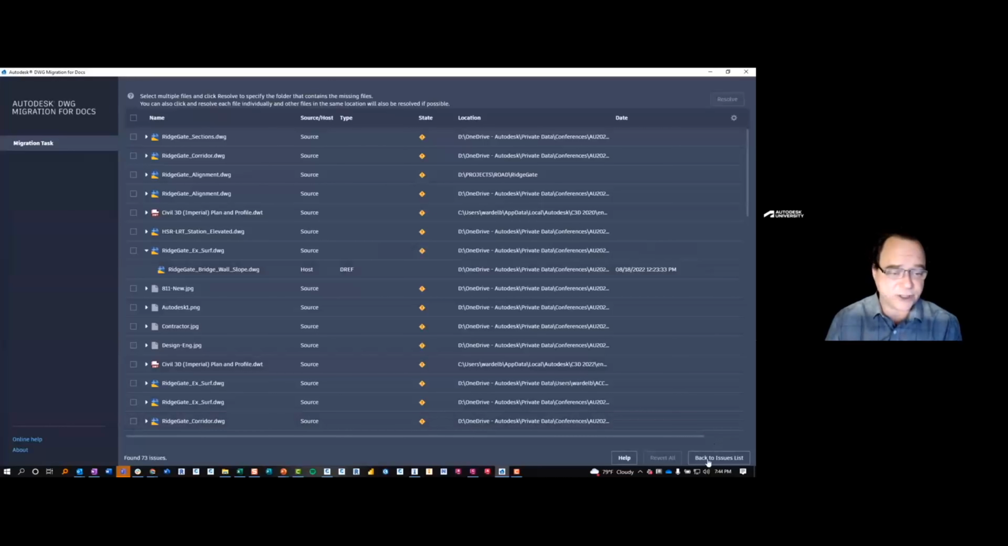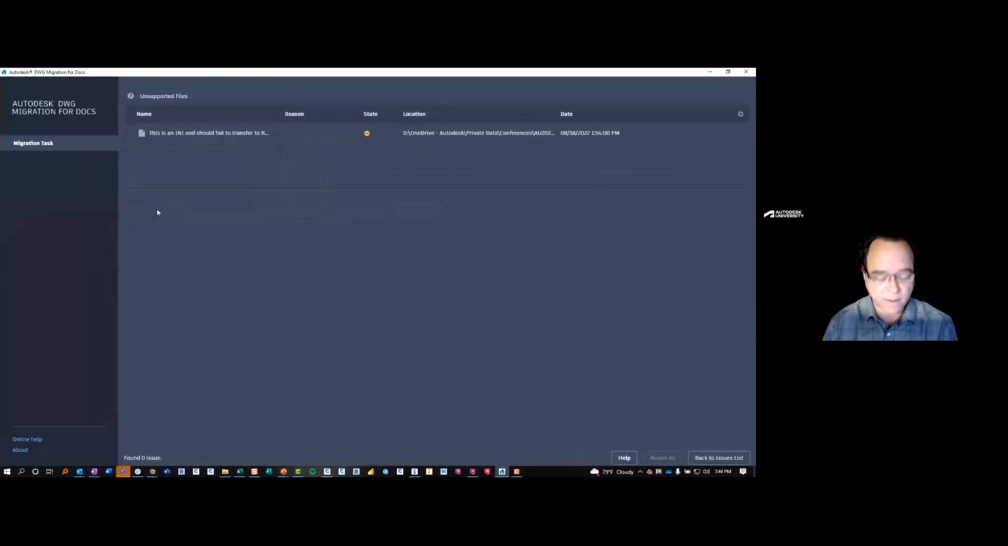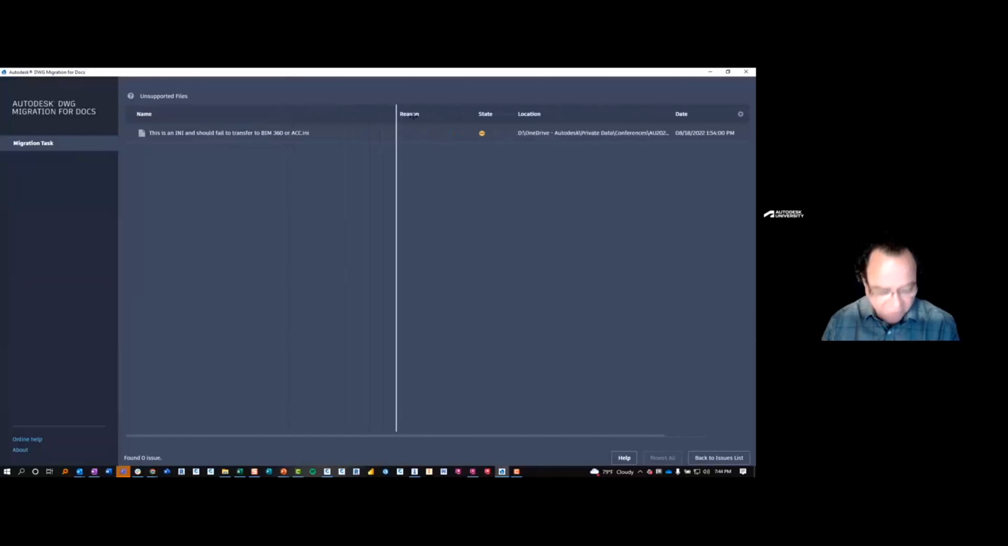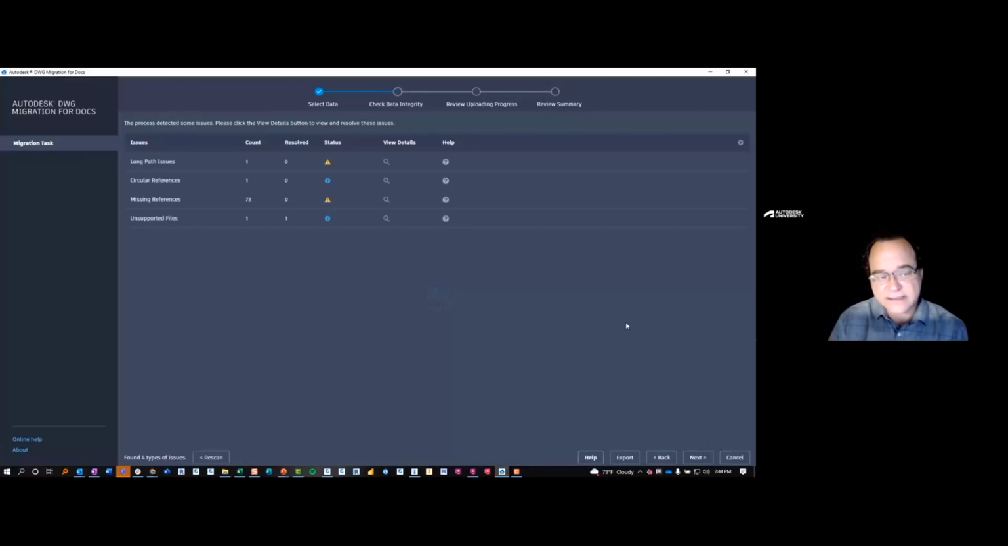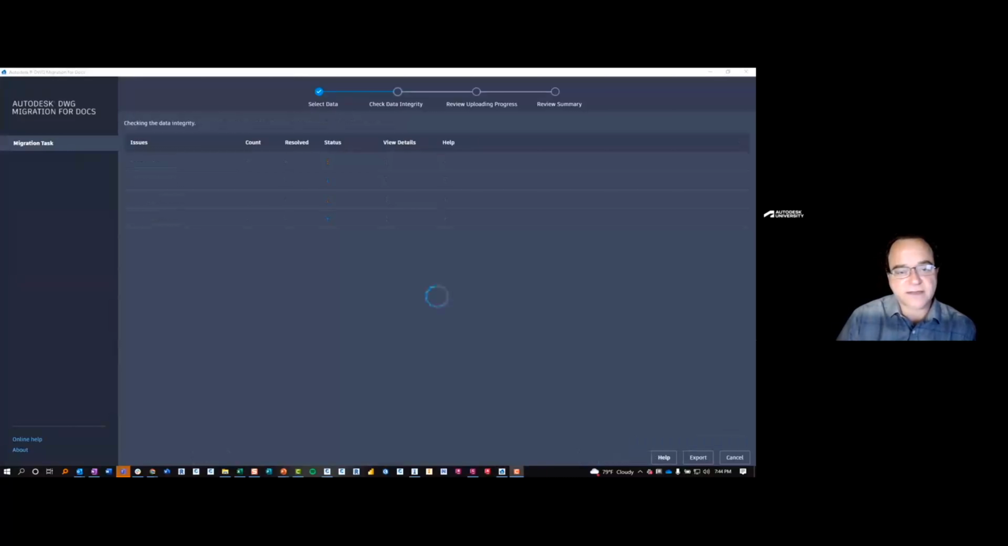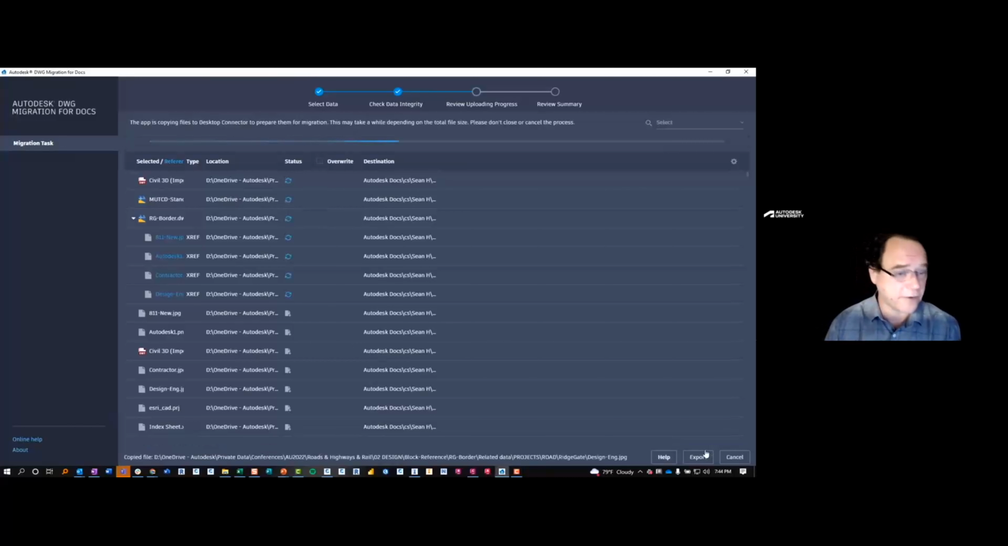You really need to use reference paths, relative paths, excuse me, instead of absolute paths. And the last thing that we just showed you here was an unsupported file type that could not be migrated. The next step will be to move forward and start uploading.